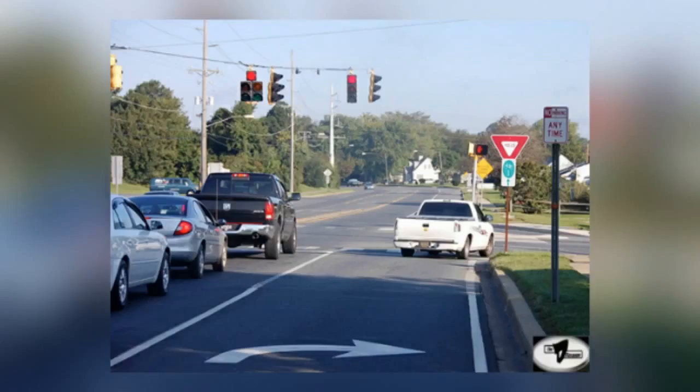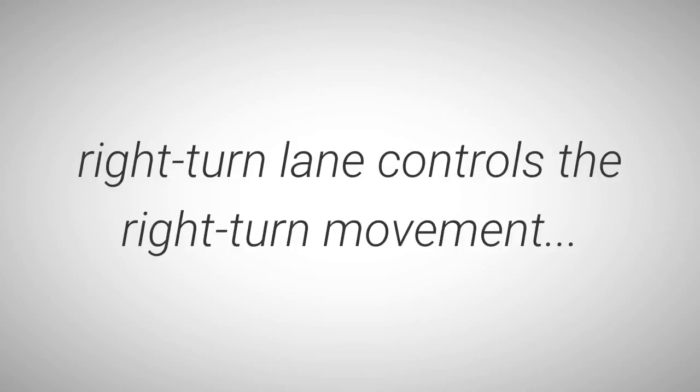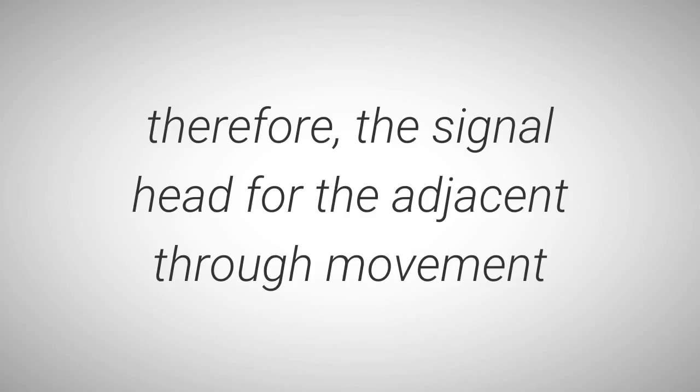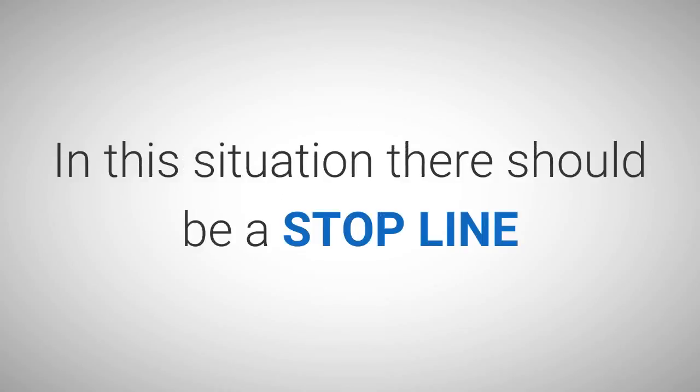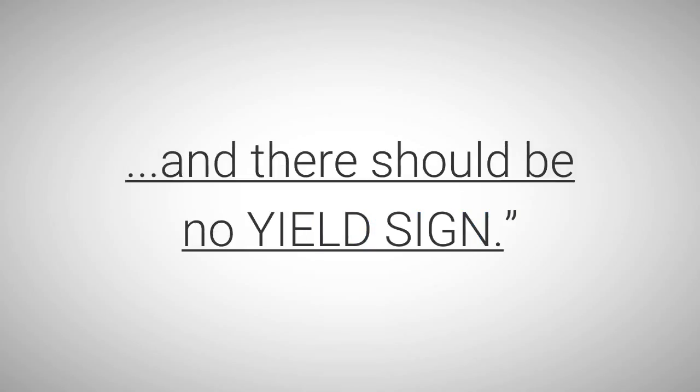Intersection picture number 5-12 above, according to DelDOT's own words, is inconsistent. DelDOT said the nearest signal head to the right turn lane controls the right turn movement. Therefore, the signal head of the adjacent through movement also controls the right turn movement. In this situation, there should be a stop line, and there should be no yield sign.